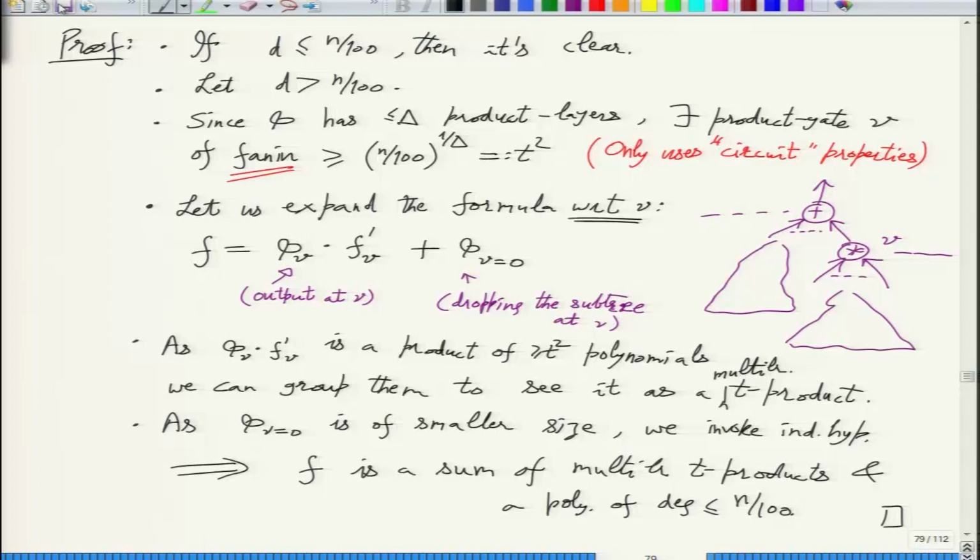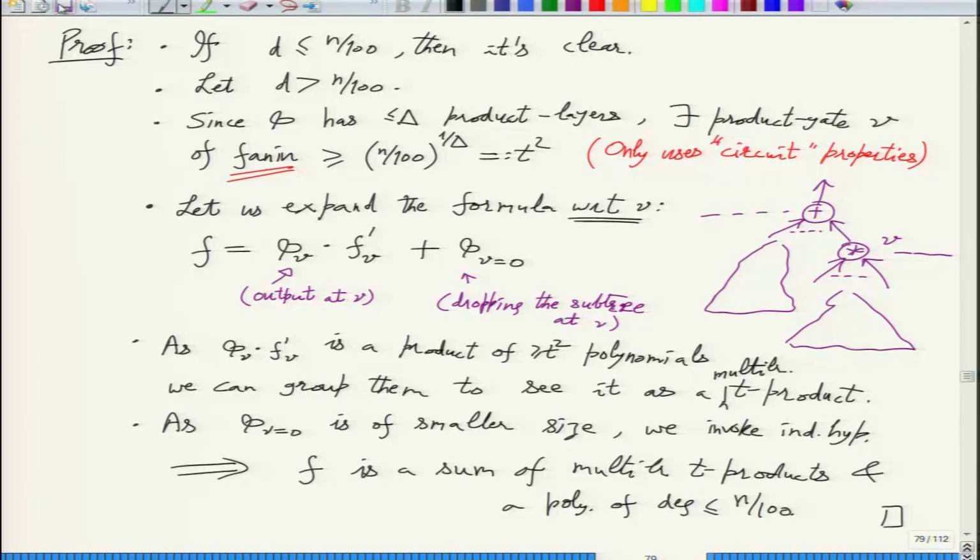Is this clear? That part is not clear to me: phi V times f prime V. Okay. So phi V is a product of a bunch of polynomials. Look at the polynomials being fed into V. There is no demand of linearity or anything. We just want to show that phi V is a product of T things, each dependent on t variables.